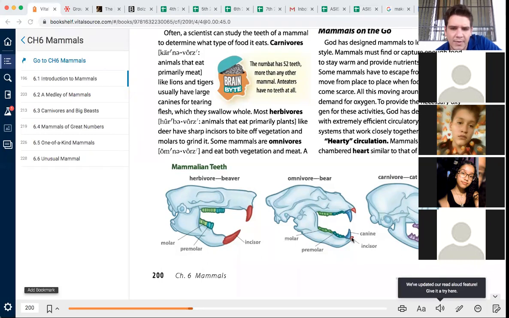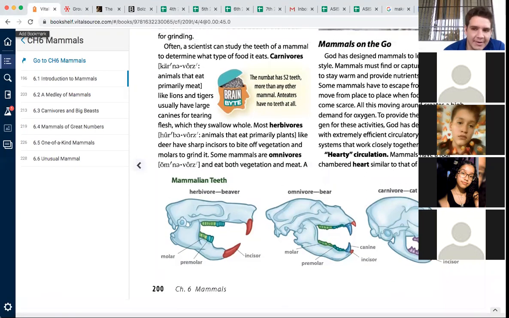Which one do you think we are? Let me see. I think that, I don't know. The cat? I would say we're more omnivores because we eat plants. We have molars, these right here. This is for grinding. And we have the sharp teeth up front too. We don't have big canines like they do, but we have teeth that we use for both. That's what I think. I don't know.